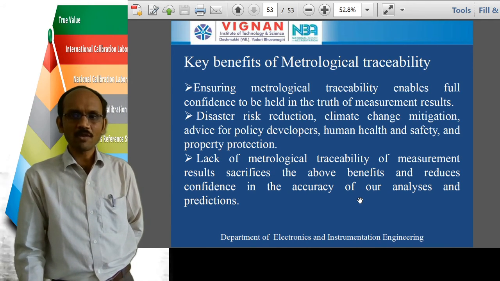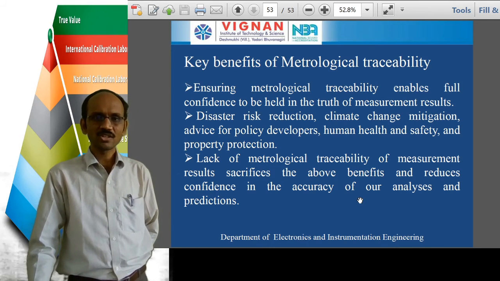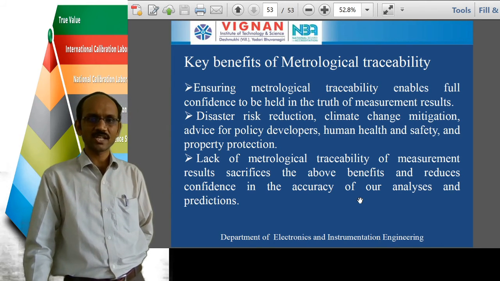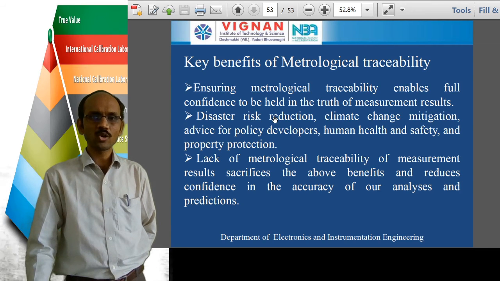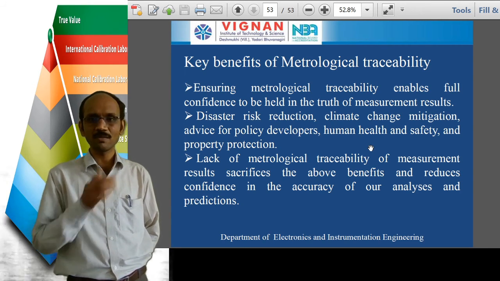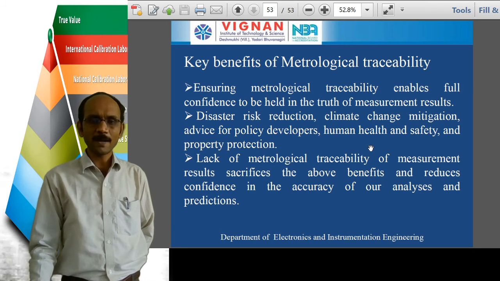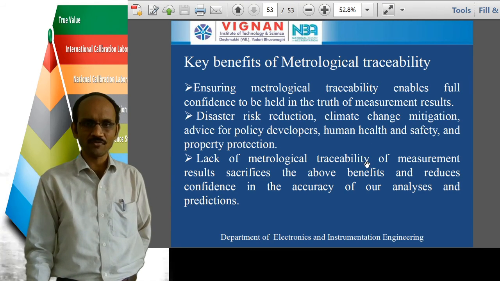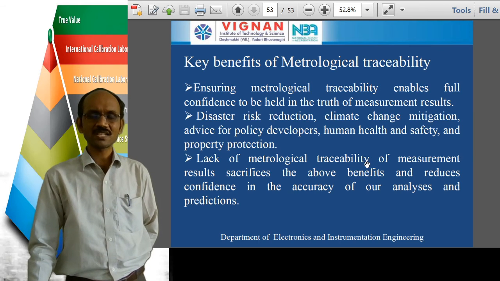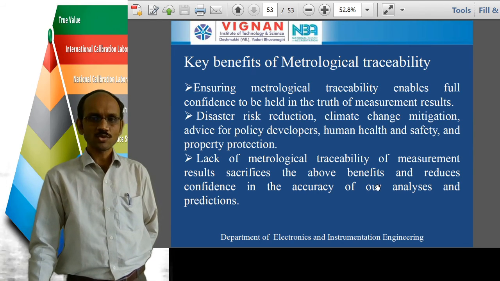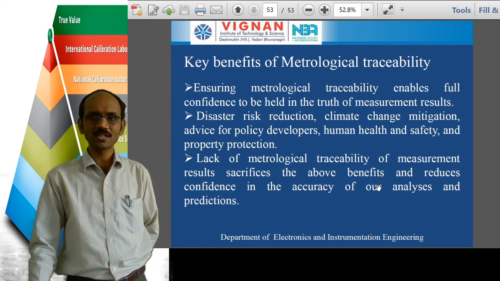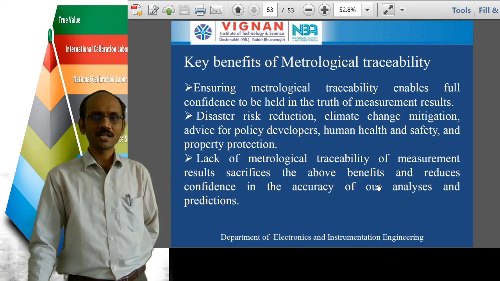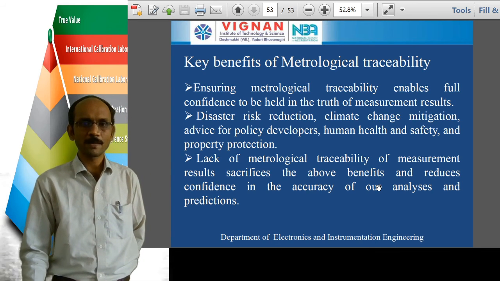So why do we have to perform the metrological traceability here? The key benefits of metrological traceability are, ensuring metrological traceability enables full confidence to be held in the truth of the measurement results. So if you compare the results of the field instruments with that of the previous standards taken as the reference, if the outputs of the field instruments are the same as that of the outputs of the standard instruments, then we can say that the results of the field instruments are the best.